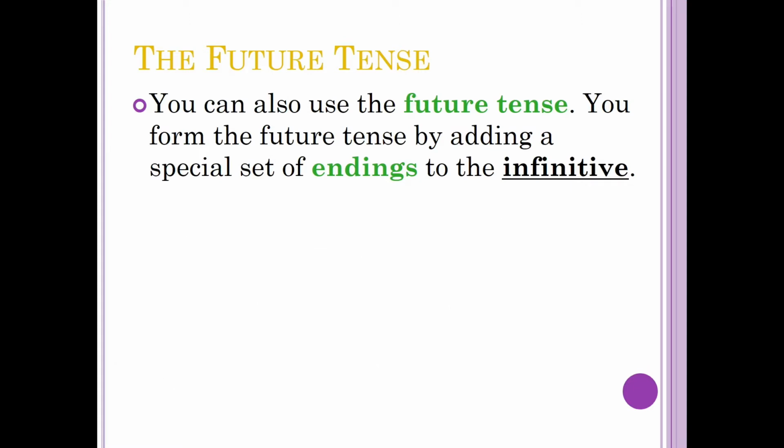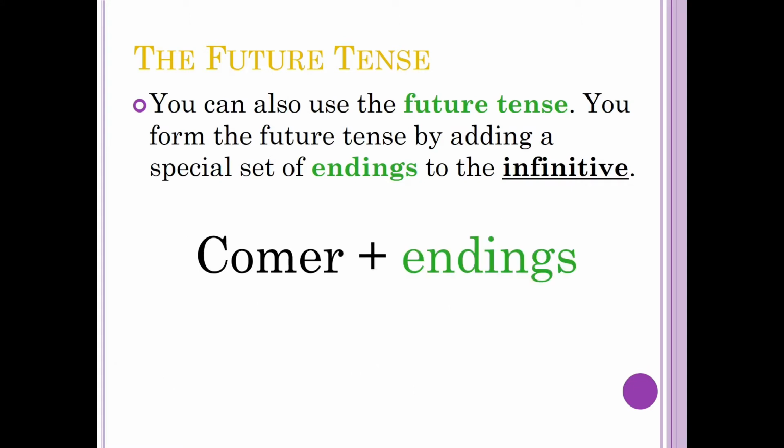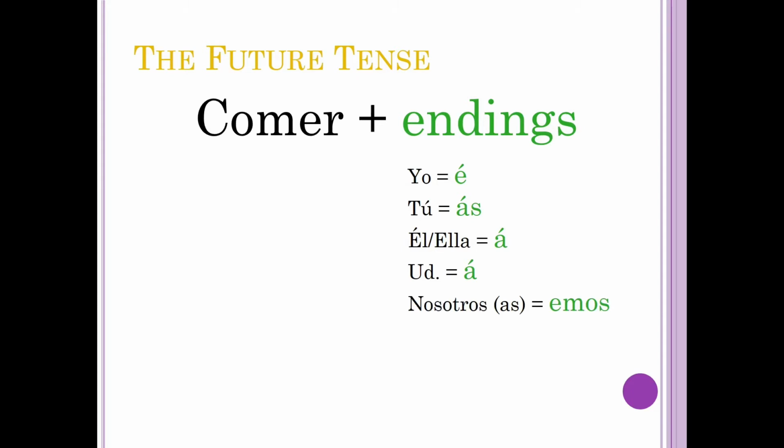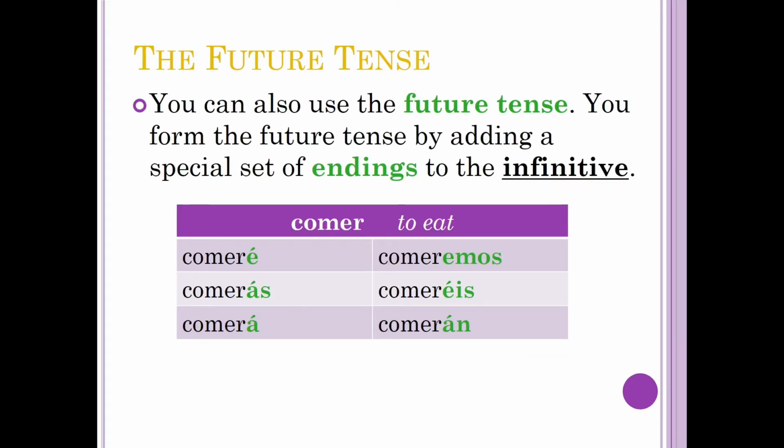The actual future tense is formed by taking the infinitive verb plus the appropriate endings. Yo é, tú ás, él, ella, usted á, nosotros emos, vosotros éis, ellos, ellas, ustedes án. Now let's look at the full verb.